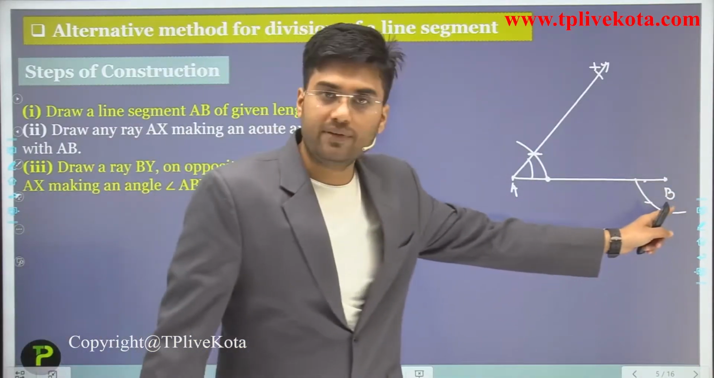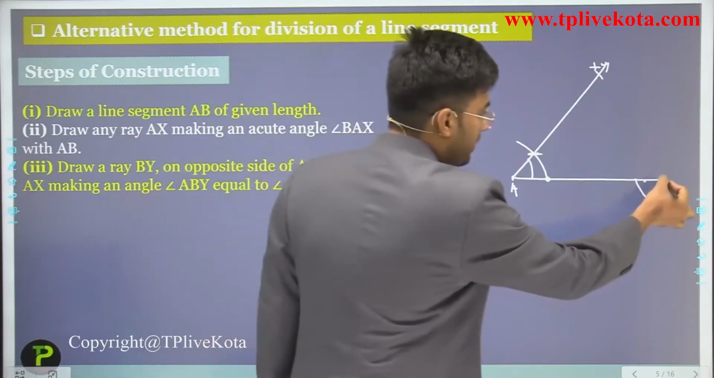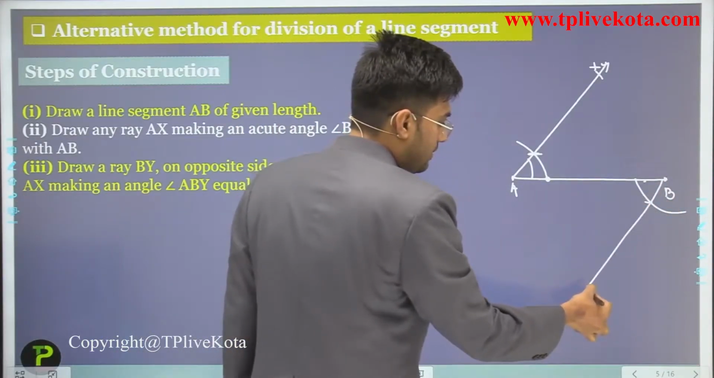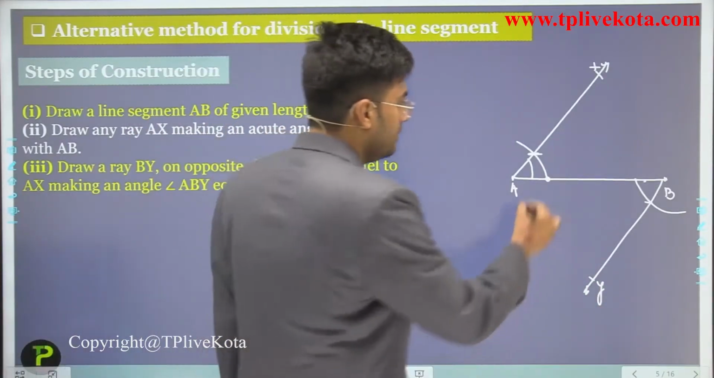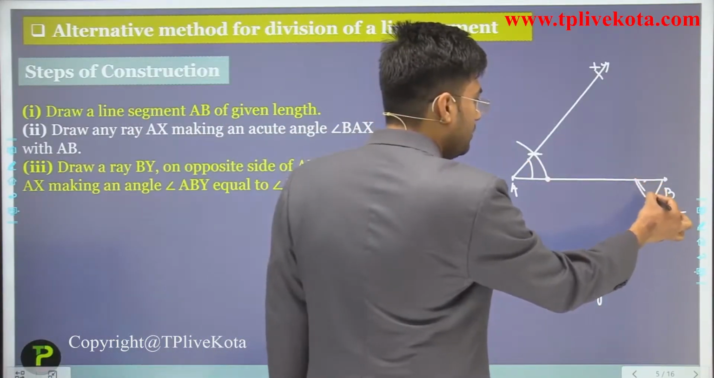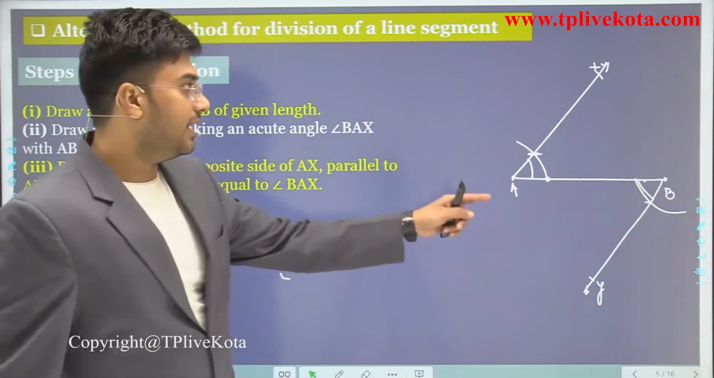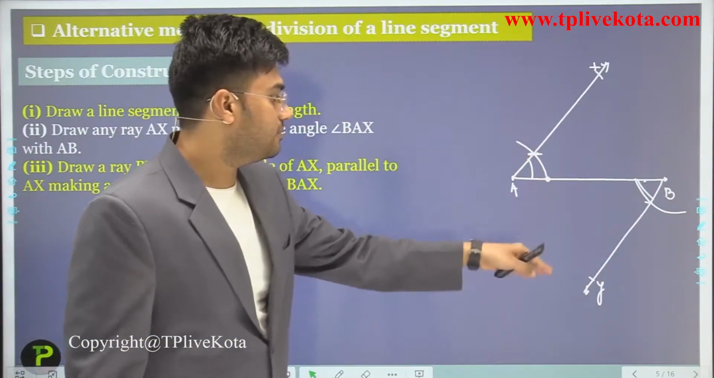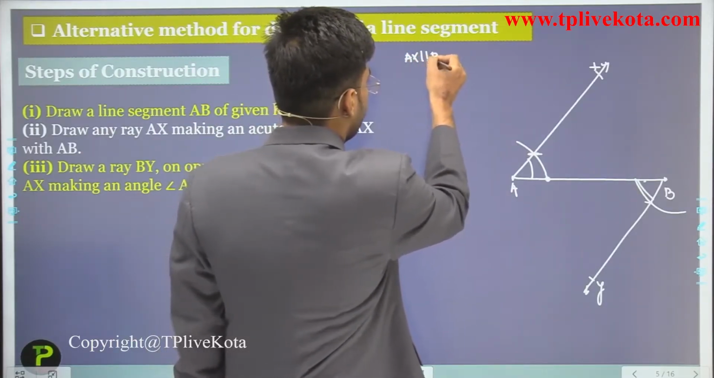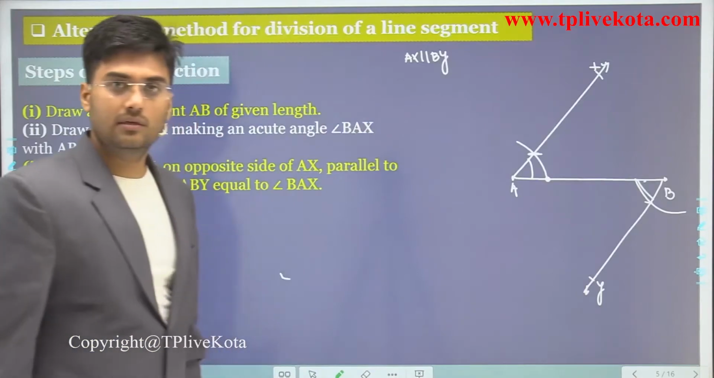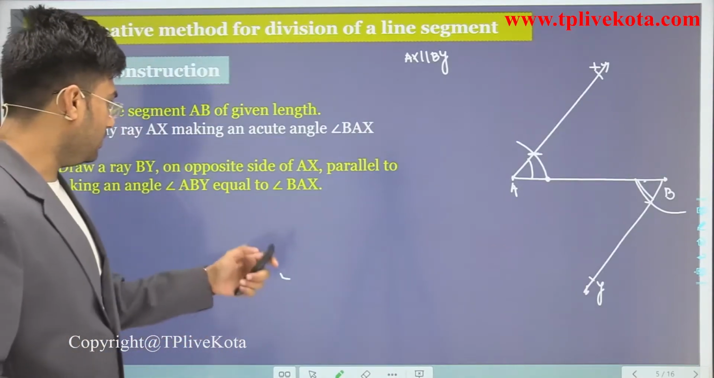now by using the compass we have to cut off this previous arc. Now let's draw this BY. Clear? So students, this angle and this angle are equal now. So we can say that these two lines, AX is parallel to BY. AX is parallel to BY. Clear? Now the next step is what?